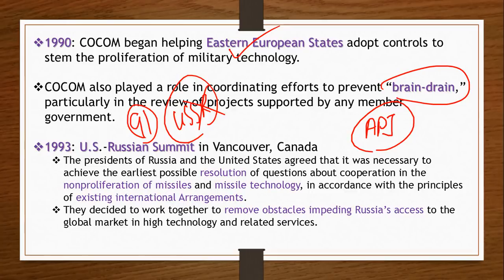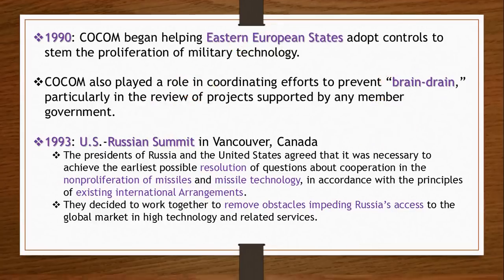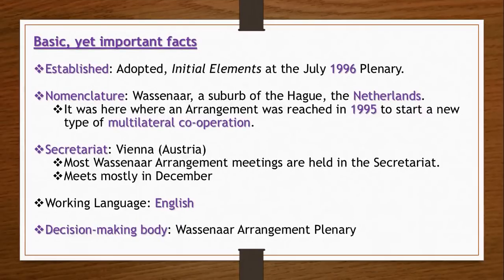So both these presidents decided that we have to take out the best principles of existing international arrangements, and we have to create something that is up to date, something that can deal with the reality of the 1990s. So then came this Wassenaar Arrangement. Now the name Wassenaar comes from the Netherlands.